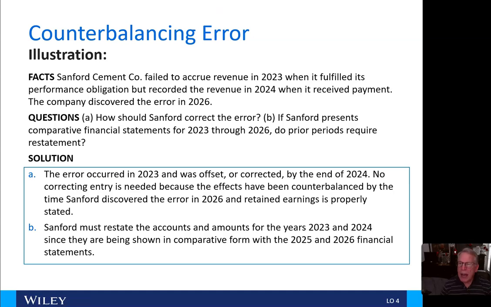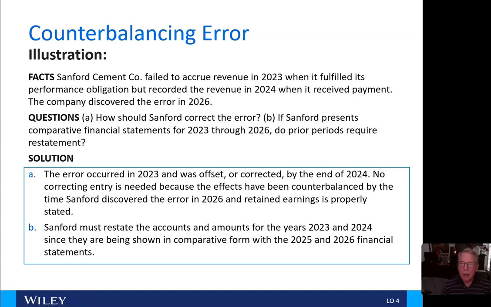Let's take a look at an illustration here for a counterbalancing error. The Sanford Cement Company failed to accrue revenue in 2023 when it fulfilled its performance obligation, but recorded the revenue in 2024 when it received payment.